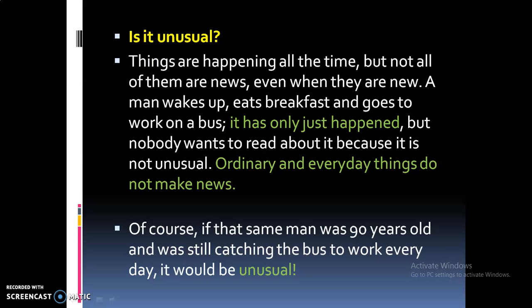So this is the second point. See, things are happening all the time around us. Many things are happening around us. But not all of them are news, isn't it? We cannot report everything that happens around us. All of them are not news.